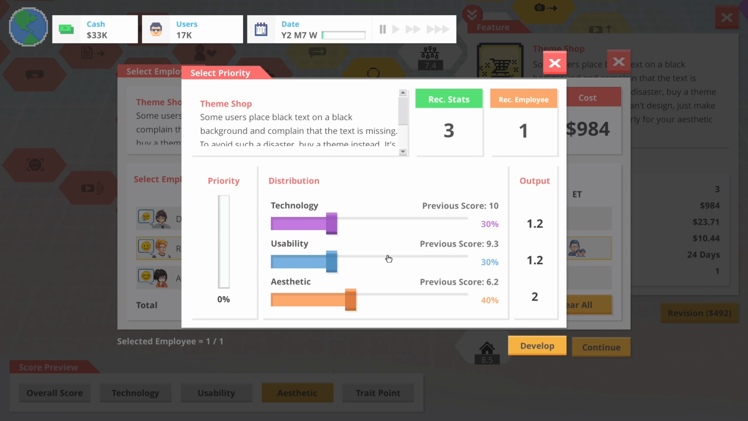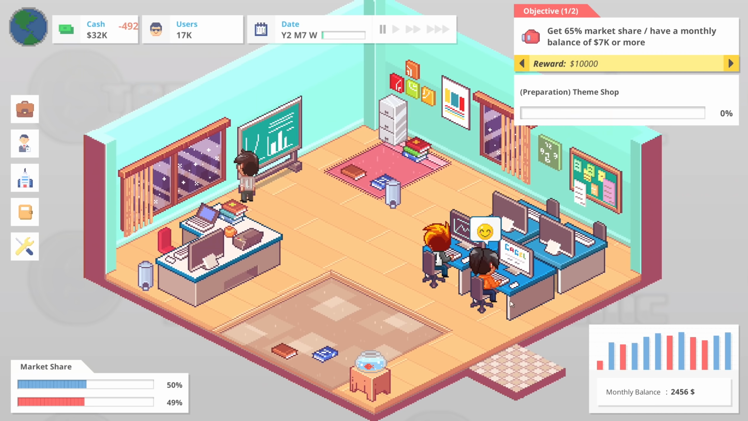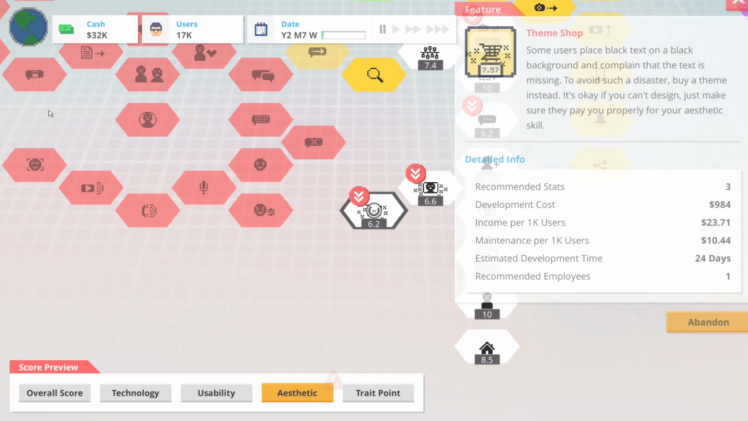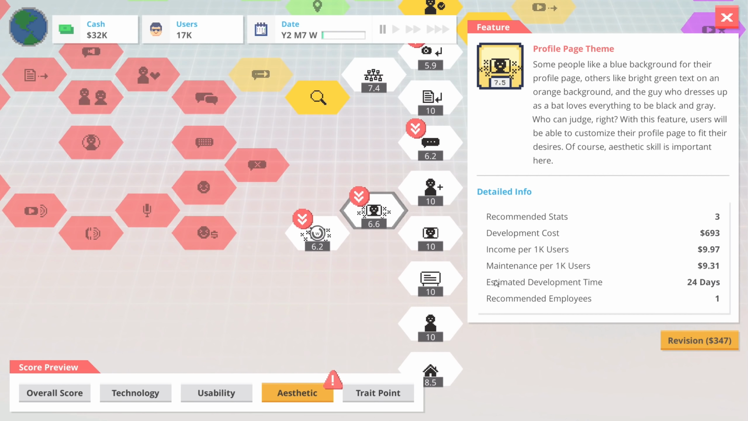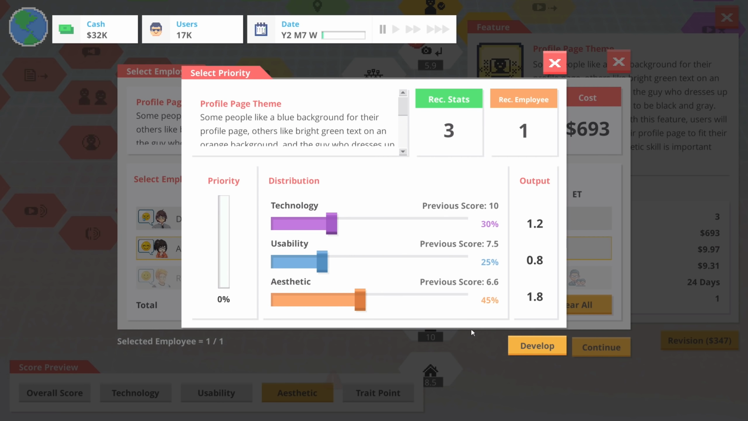Actually, no, Robbie's motivation is probably not very good. That's 70. I'm going to say that's probably fine. So we'll have him just develop it with the same stats. We'll also go into profile page themes and we'll have Amy deal with that.